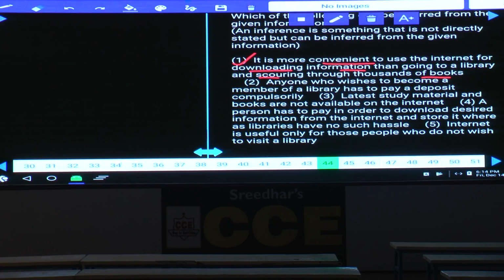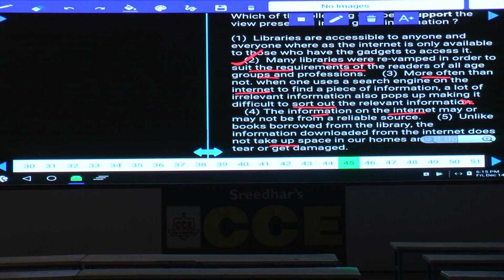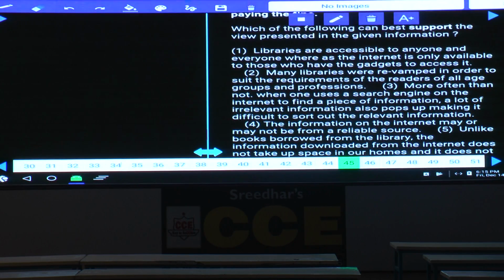And anyone who wishes to become a member of library, is he talking anything regarding the member of library? That is ruled out. Latest study material and books are not available. That information is not given in the above statement. And a person has to pay in order to download the desired information from the internet and store. Whether a person has to pay anything or not, that information is also not specified. And fifth one, internet is useful only for those people who do not wish to visit a library. No, it is useful for all these people. Hence, what is your answer here? Only one is your answer, all the remaining 4 are nowhere related to the above statement. Then next one. Then 45, which of the following can best support the view presented in the given?